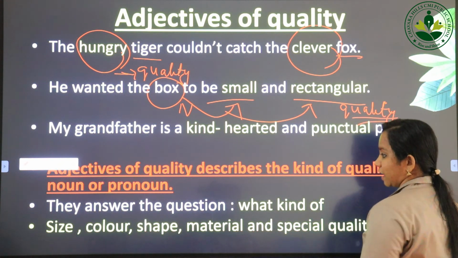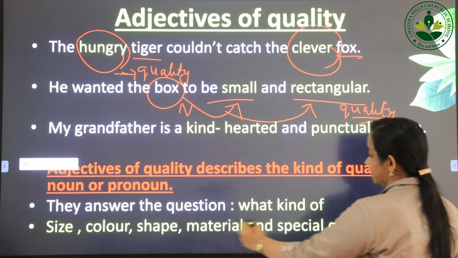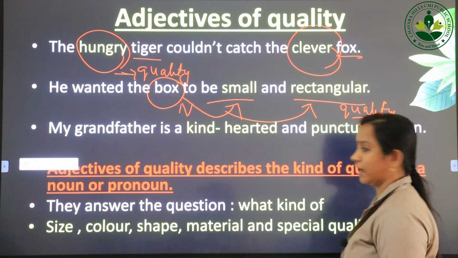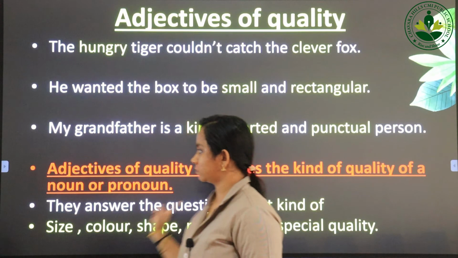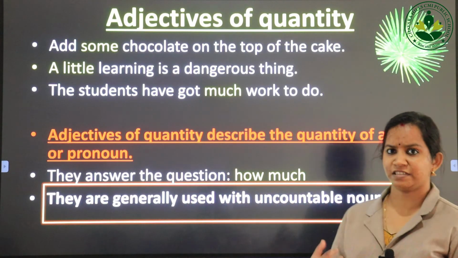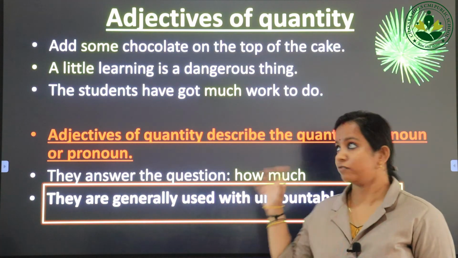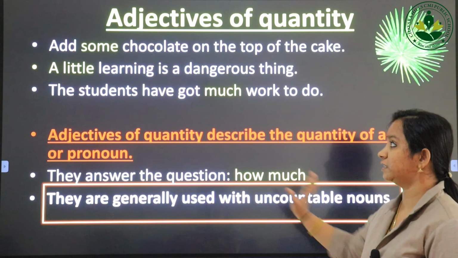They answer what kind of shape, color, size, material and special quality the noun has, okay. Now moving on to adjectives of quantity. Quantity means the amount, okay. If we want to describe the amount of the noun, then we will use the adjective of quantity.